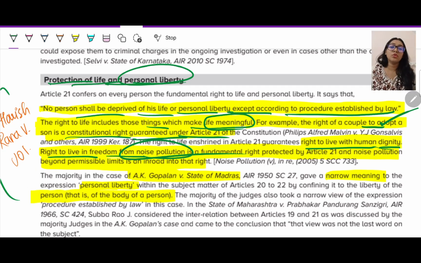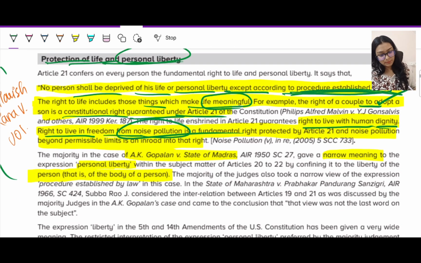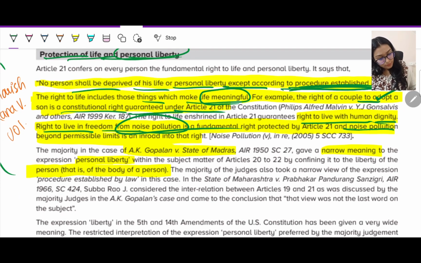That is why you cannot play music after 10 p.m. These are certain restrictions. You see here, procedure established by law. These are certain procedures that we have established, that yes, you can enjoy. That is your life. That is your liberty. If you want to go ahead and party, dance, everything is fine. But there's a procedure established by law. You are not disturbing anybody. You have to make sure of that particular thing, right? And noise pollution beyond permissible limits